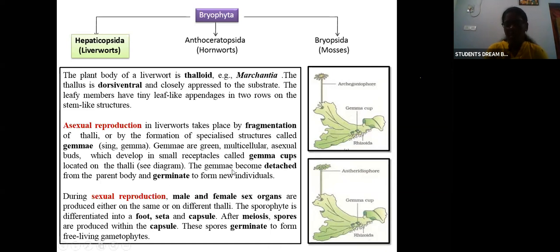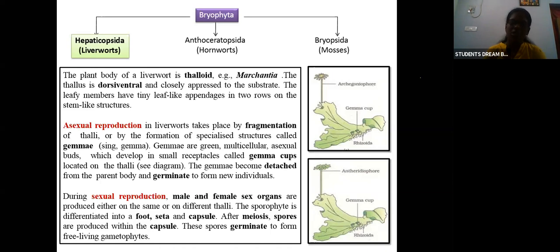Okay, so the gemmae become detached from the parent body and germinate to form a new individual. So in the gemma cup they get detached from the parent body, they go out, and they produce a new individual. This reproduction is by fragmentation.